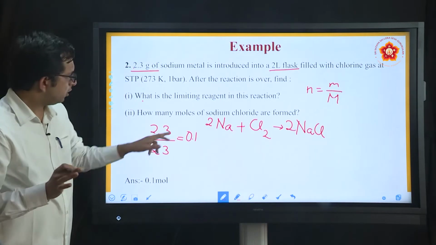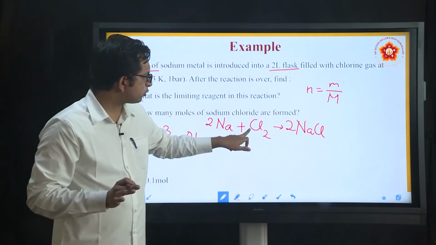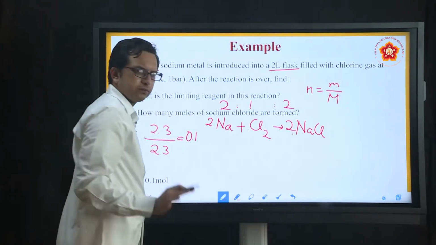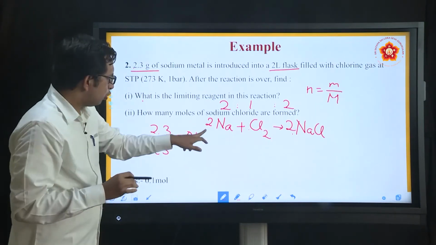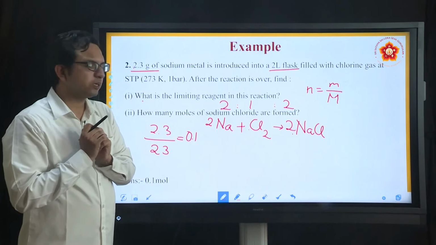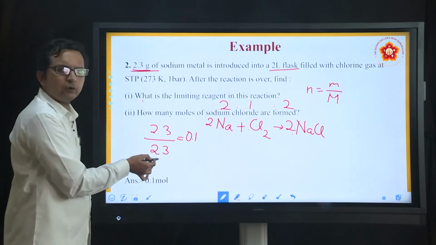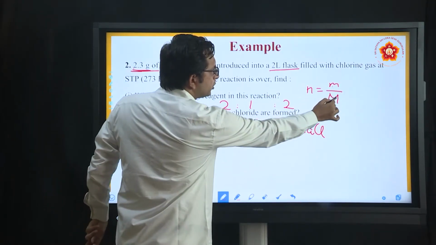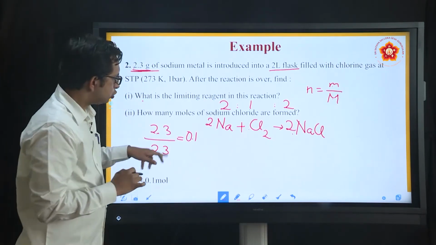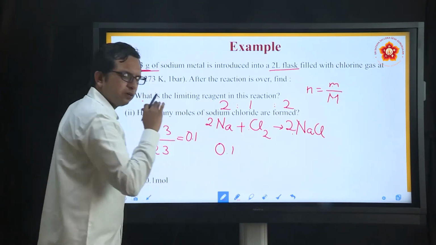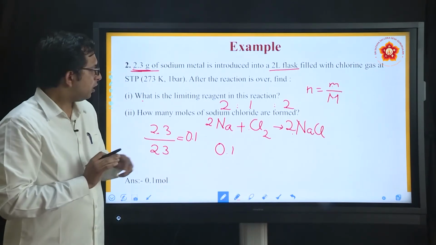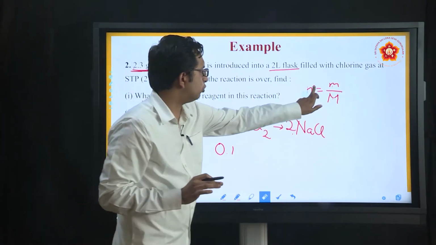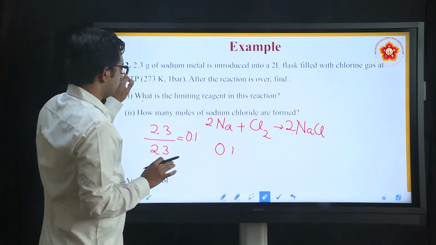So what I have done now is, this is the reaction: 2 moles react with 1 mole to give 2 moles. Once again, if you want the ratio, I can just write it. But what is important to understand here is that the full 2 moles is not reacting. Why is it not reacting? Because you didn't take the required amount. You have taken just 2.3 gram, and by this formula, 2.3 divided by 23, which is the molar mass, all that you have taken is 0.1 moles, that's it. Now if you take this 0.1 mole of sodium, how many moles of other components will work?